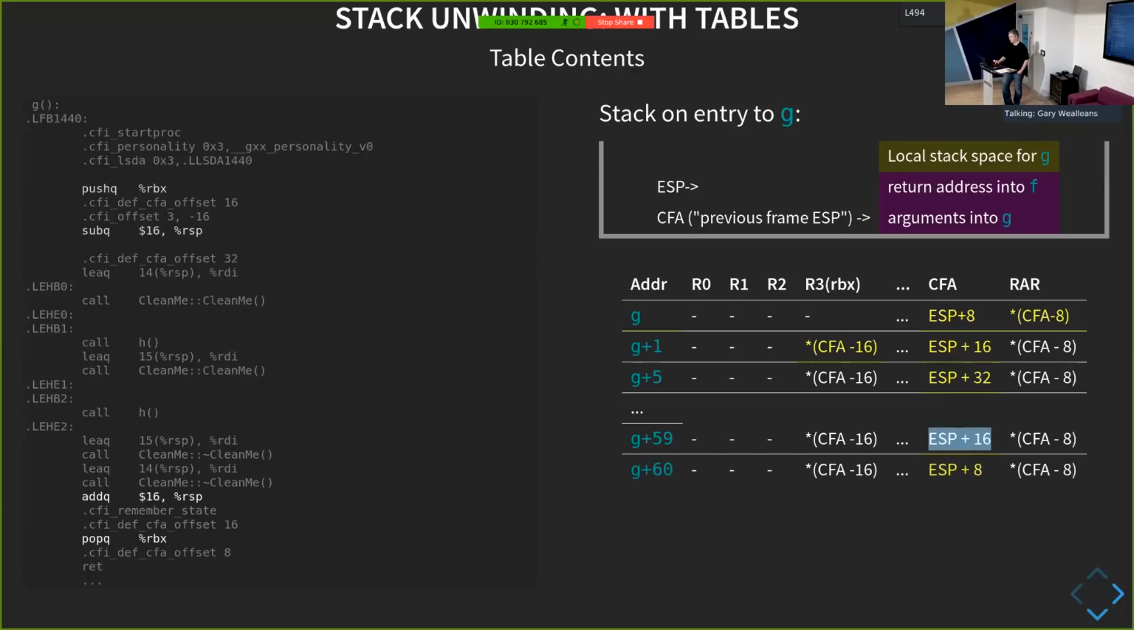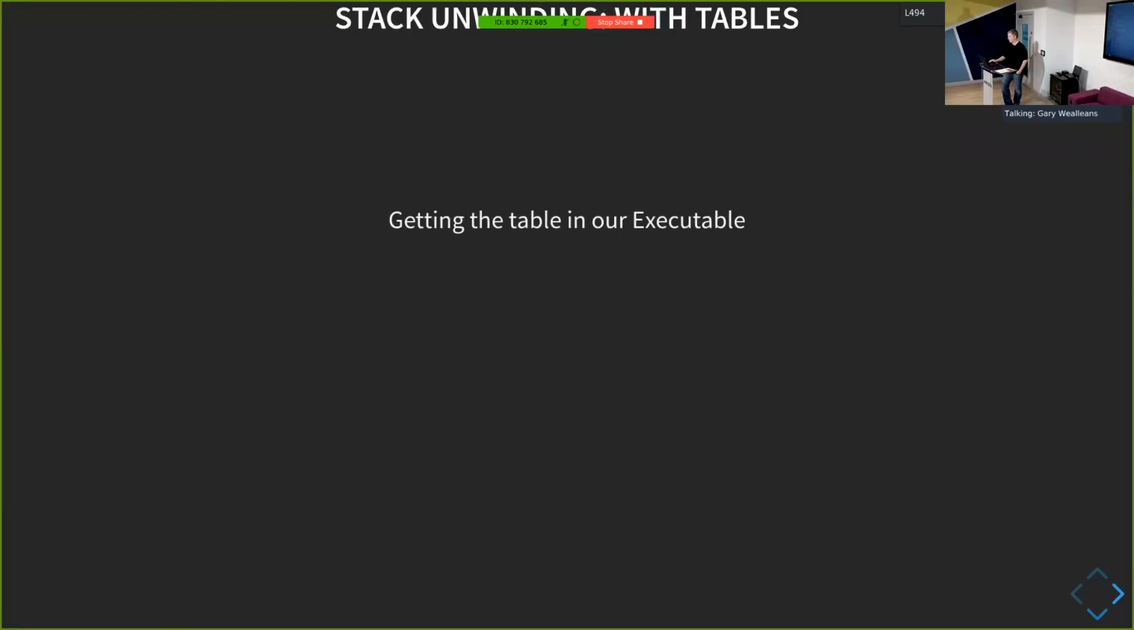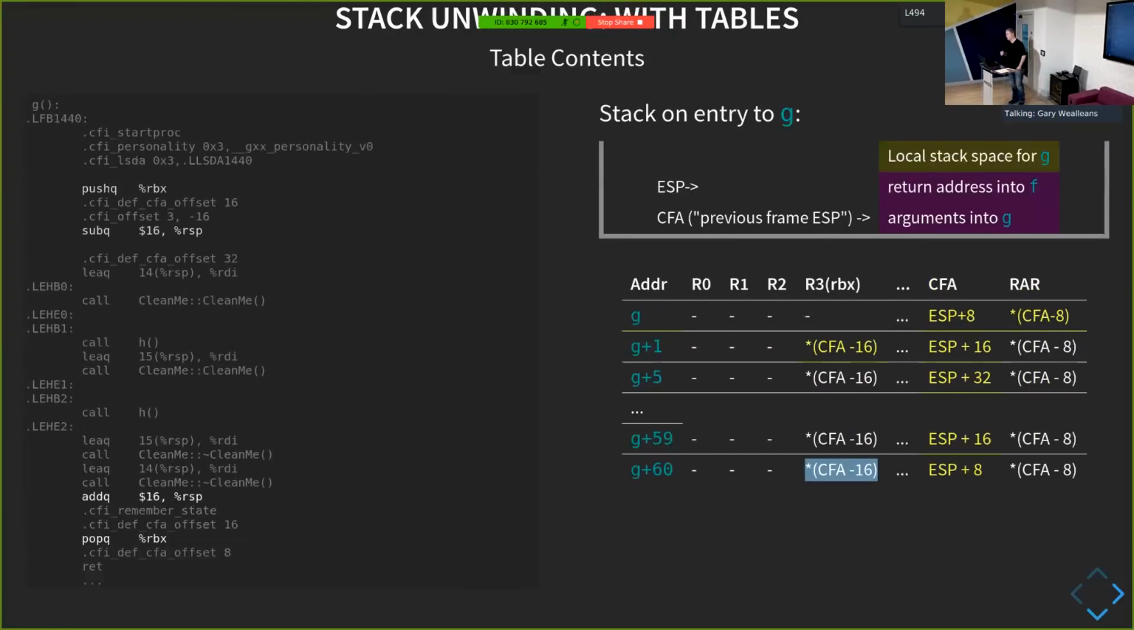And then our next instruction, which is popping ORBX, doesn't really have to affect this. And our CFA is now again closer to the stack pointer. And that's what the table looks like. So does that make sense? Our first approximation. Is that table built fast?